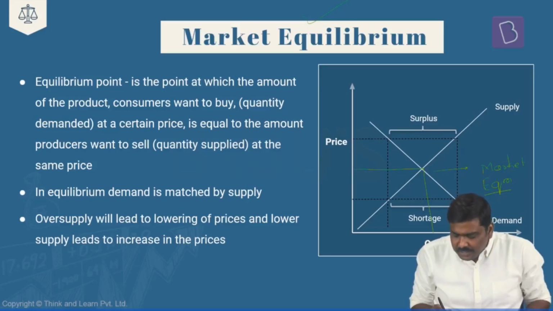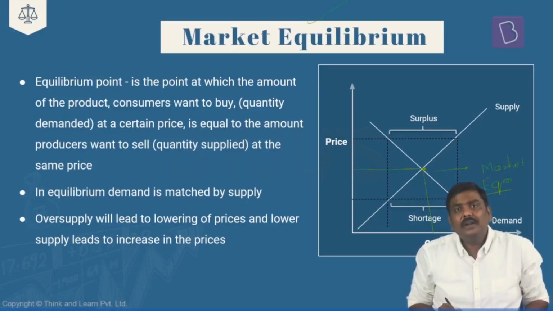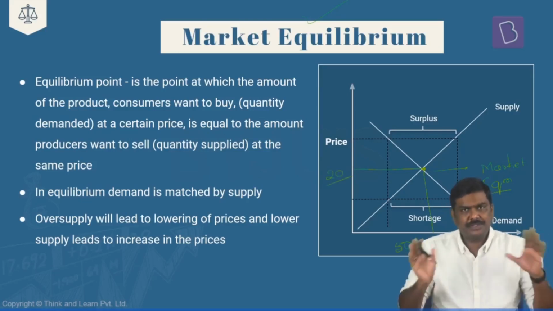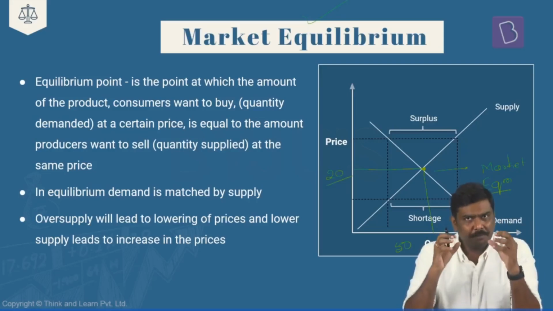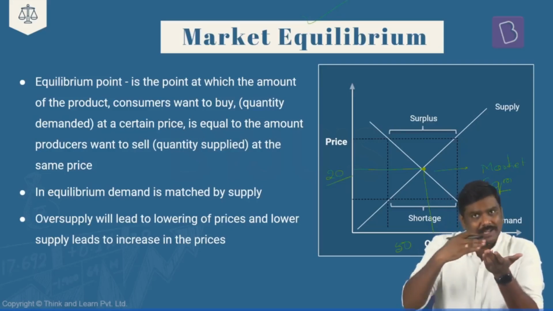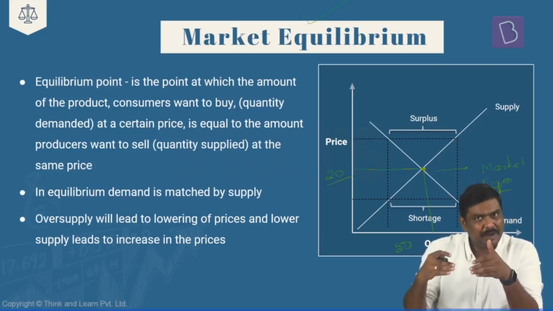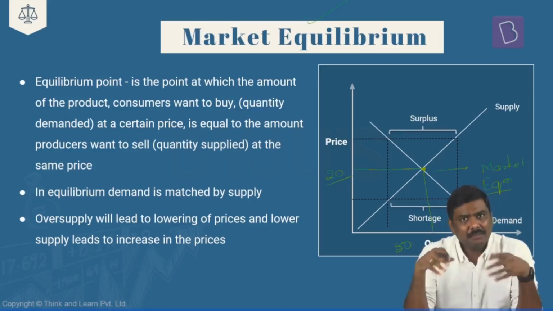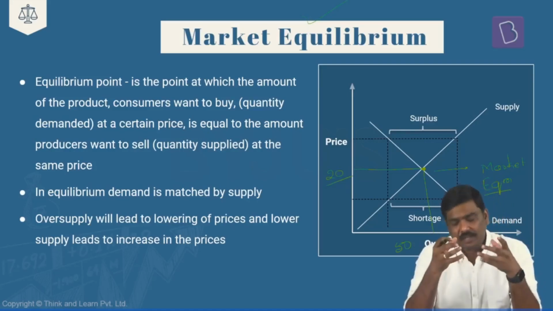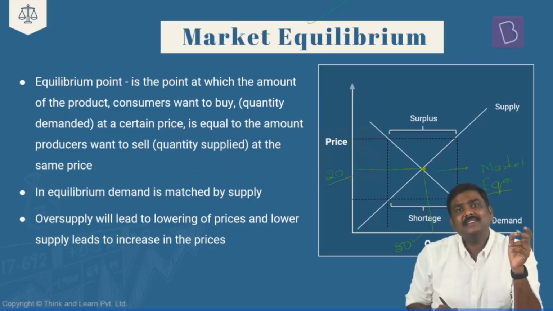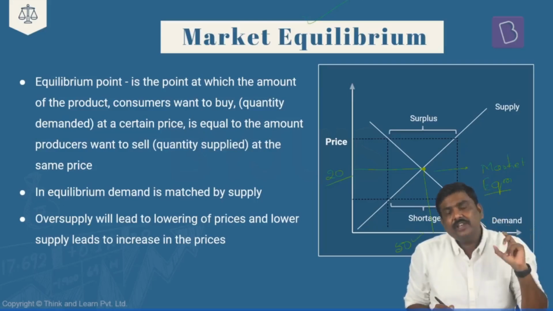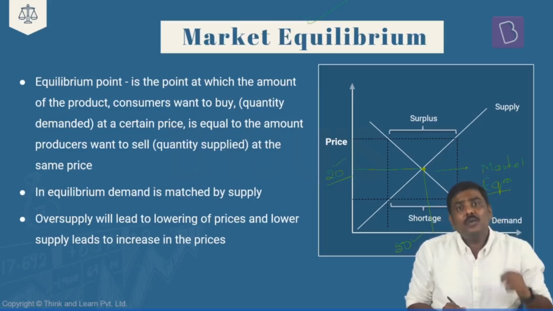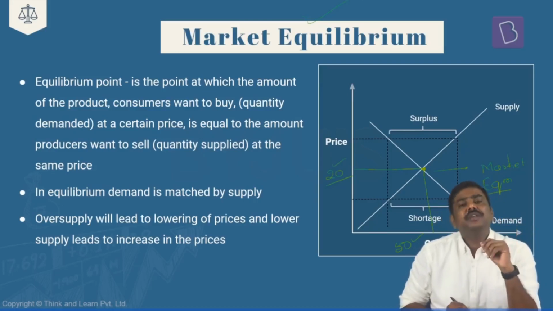In simple terms, let's assume this particular point represents 50 units of a particular good and the price is 20 rupees. Is the logic okay? The point which is common on both the curve of supply as well as the demand curve, I'm assuming it will represent the coordinates: along the x-axis, quantity demanded is 50 units, and along the y-axis, the price is 20 rupees.